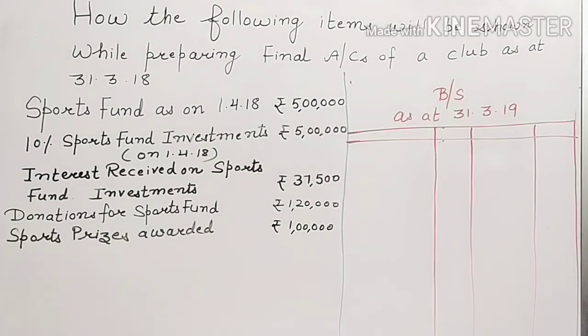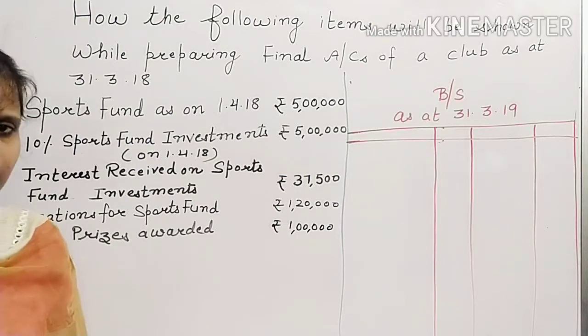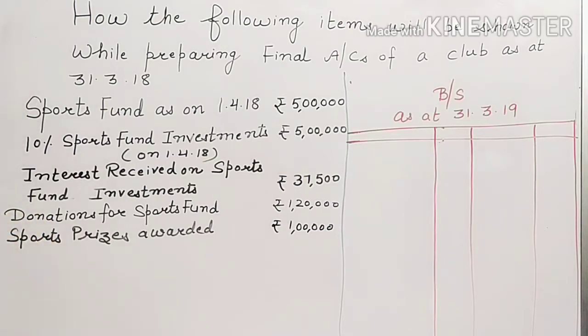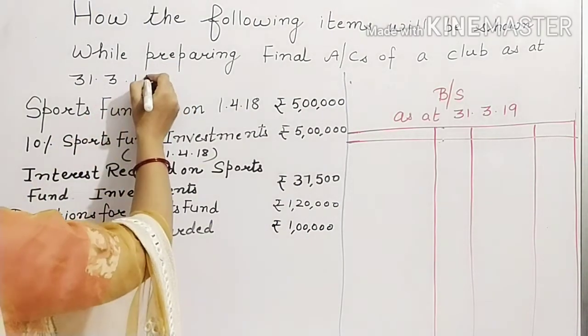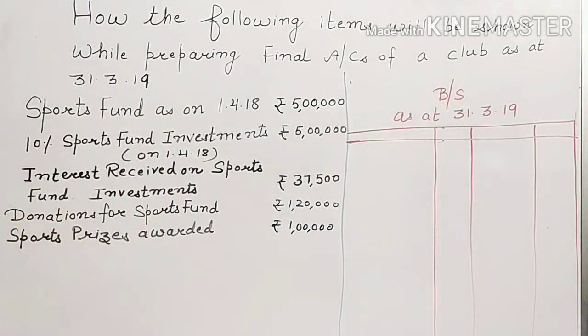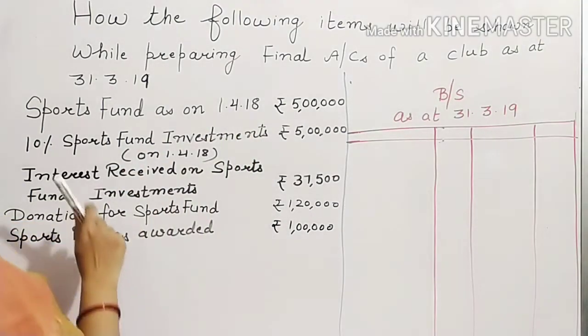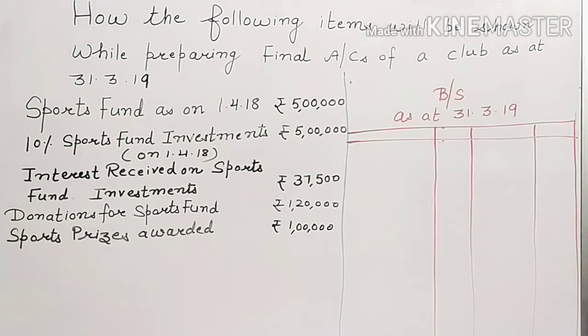This is our first example. How will the following items be shown while preparing the final accounts, meaning the income and expenditure account and the balance sheet, of a club as at 31st March 2019? Sports fund as on 1st April 2018 is given to be 5 lakh. That means at the beginning of the year, the club has rupees 5 lakh balance in its sports fund that it can use for sports activities.